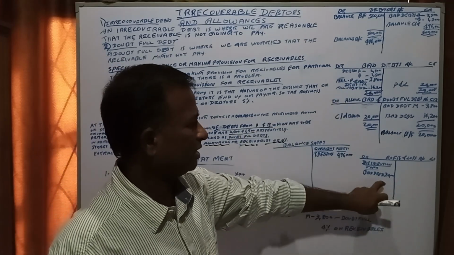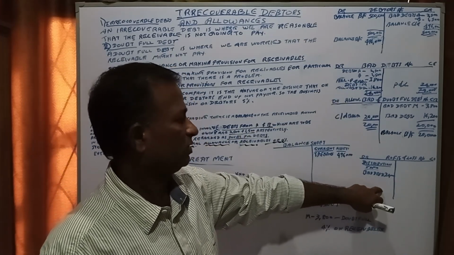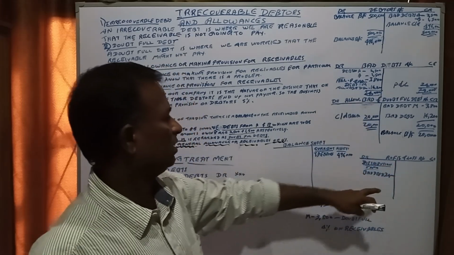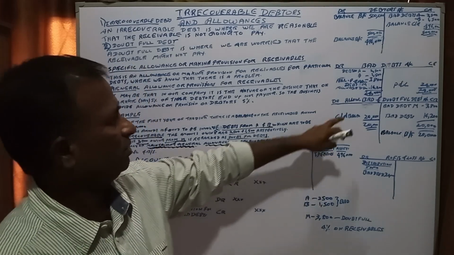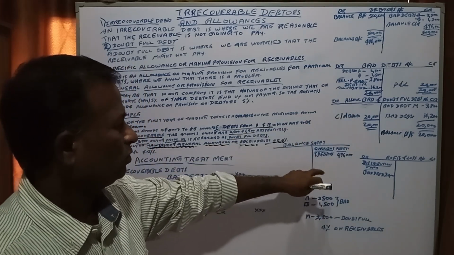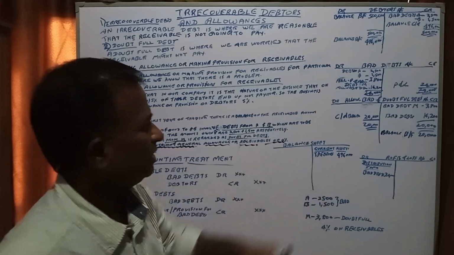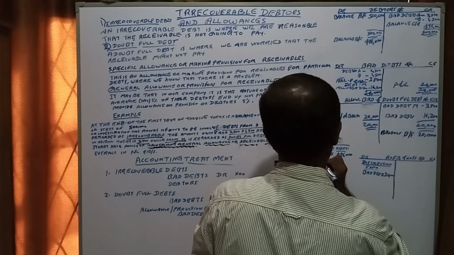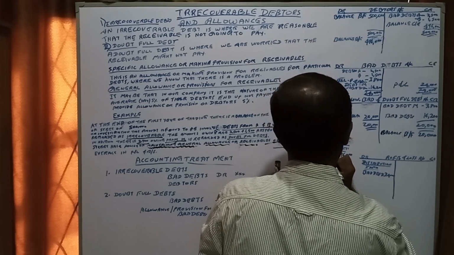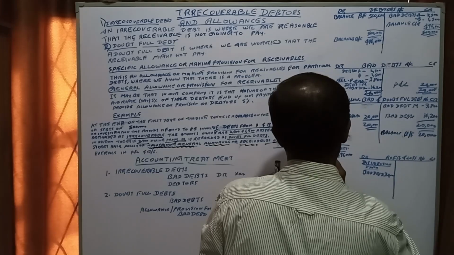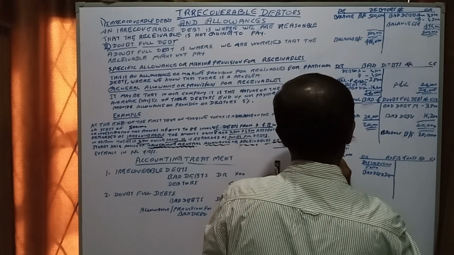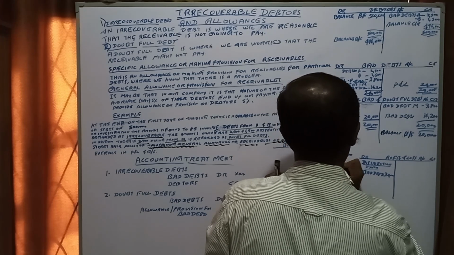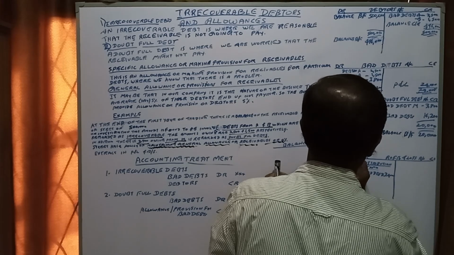Bad debts we directly charge to profit and loss account, and in the balance sheet provision is shown by deducting from the debtors amount. Provision, allowance for bad debts is 20,000.